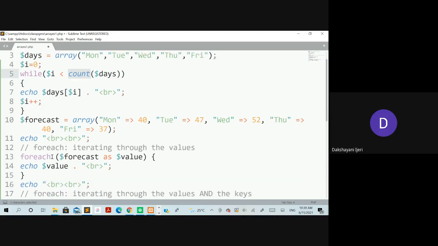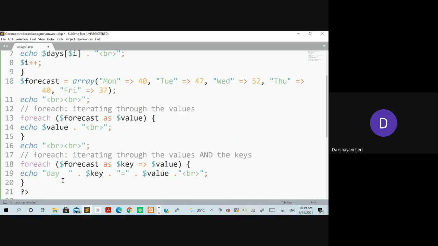As I told you just now, these two loops are used for arrays where we have created the keys as strings, for which you need to use the foreach loop only, right? In this first foreach, we are interested only in getting the values. You can see here we only print the values, that is 40, 47, 52, 40 and 37. So we take this array variable name, but for only the values you take the variable name as $value, and print the same thing in each iteration of the loop.